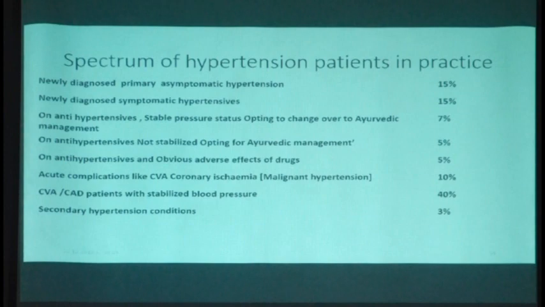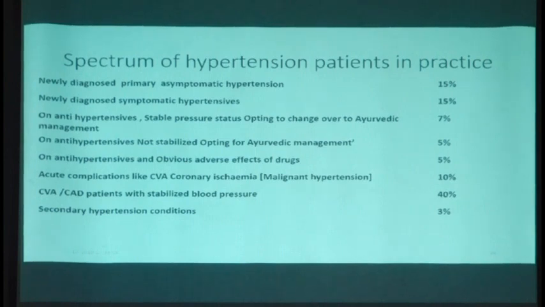A few patients are on antihypertensives but are not stabilized. They still have hypertension, and they ask whether Ayurvedic medicine can help them or not. That would be another category. Then there are patients already on antihypertensive drugs who come to you for some other treatment, usually arthritis and so on. That's another of the conditions.